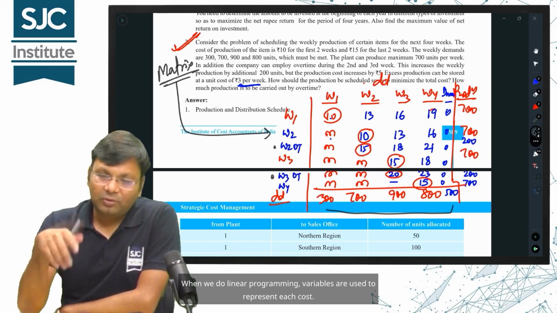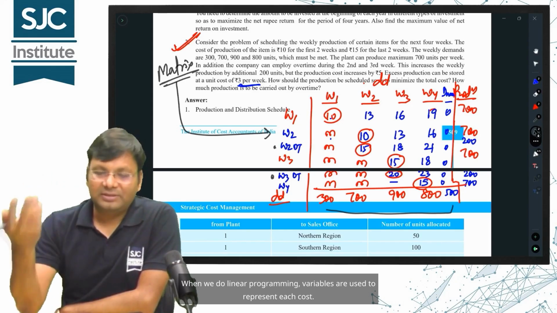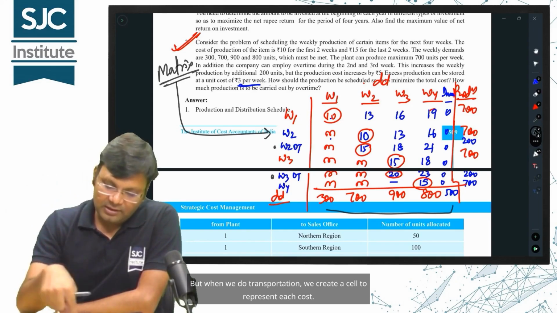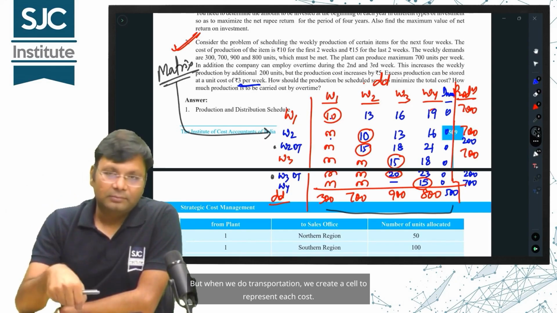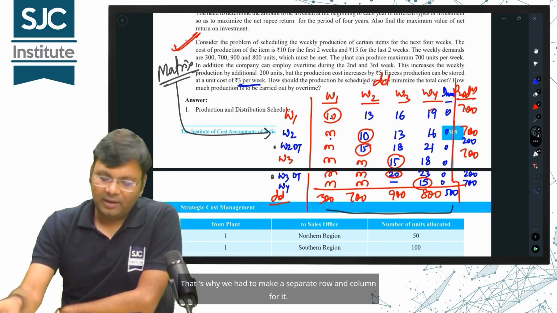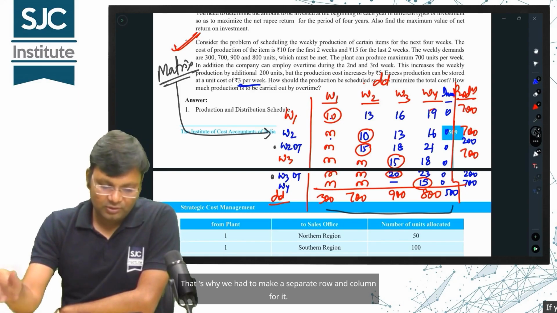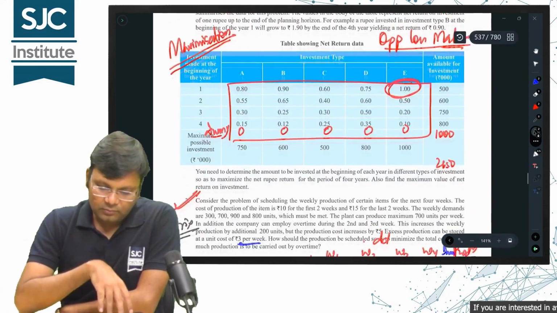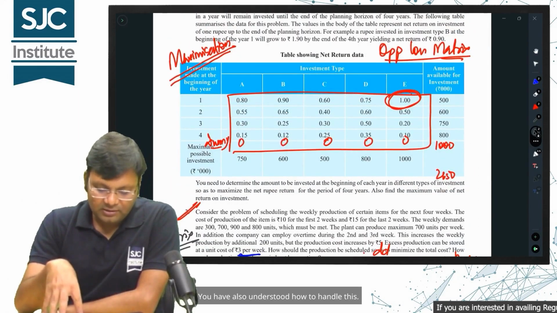When we do linear programming, variables are used to represent each cost. But when we do transportation, we create a cell to represent each cost. That's why we had to make a separate row and column for it. Alright, so you have understood this. You have also understood how to handle this.